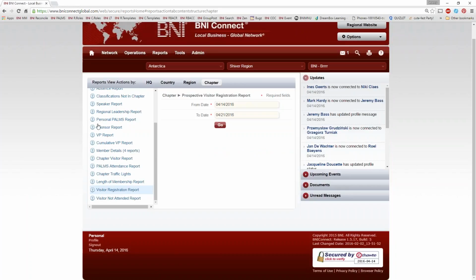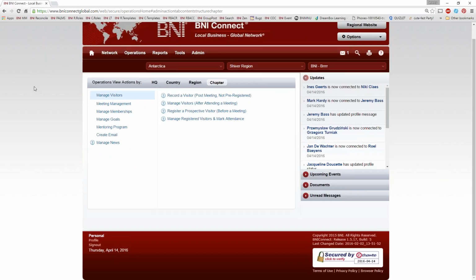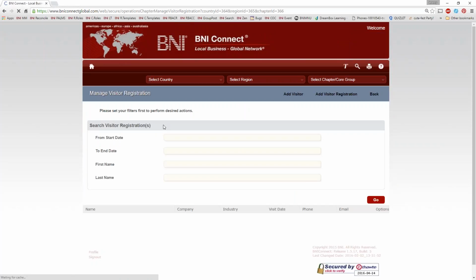All right, now, this is something that most of you won't be doing, but from a visitor host perspective, or if you're a secretary-treasurer, the person responsible for recording visitors, if you can get the visitors to register themselves, or get your chapter members to help you out and register their visitors ahead of time, not only does it do that whole reminder process, but it makes your lives a lot easier. Think of a visitor's day, for example, when you might have 20, 30, 40 people at the chapter meeting, and having to go back after that meeting and enter 20 or 30 or 40 people's worth of data. If everybody just registers themselves, you just have to manage the registered visitors.